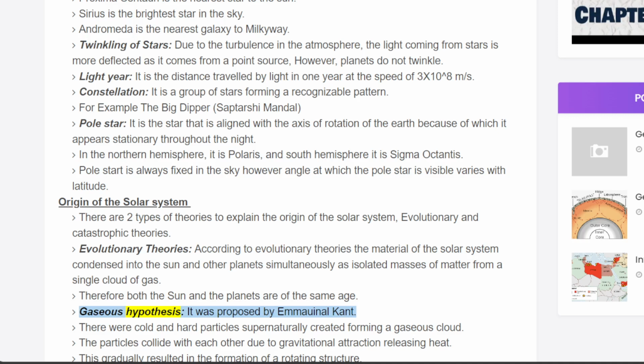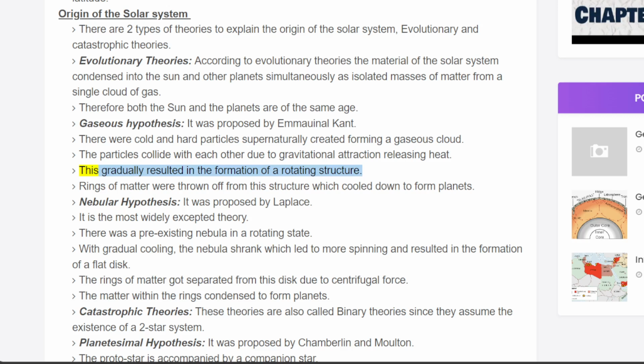Gaseous hypothesis. It was proposed by Immanuel Kant. There were cold and hard particles, supernaturally created, forming a gaseous cloud. The particles collide with each other due to gravitational attraction, releasing heat. This gradually resulted in the formation of a rotating structure. Rings of matter were thrown off from this structure, which cooled down to form planets.